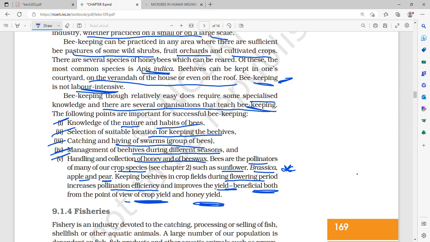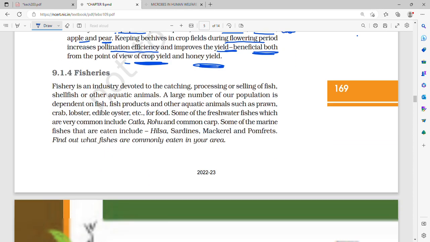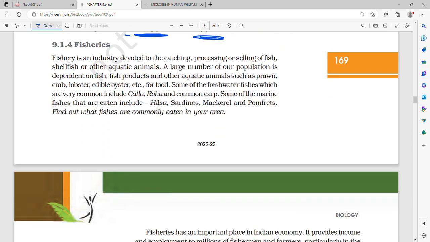Then comes fisheries. Fisheries is an industry devoted to the catching, processing and selling of fish, shellfish and other aquatic animals. That is, pisciculture is specially for fishes, and aquaculture is for other aquatic animals. A large number of our population is dependent on fish products and others such as prawn, crab, lobster, edible oyster, etc. These are delicacies that a lot of people enjoy. Seafood, or as you like to say.